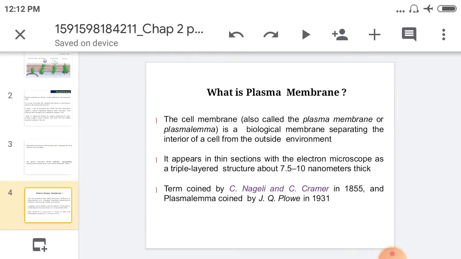Okay. What is plasma membrane? This plasma membrane is a biological membrane separating the interior of the cell from the outside. It appears in a section under the electron microscope as a triple layer structure, 7.5 to 10 nanometers thick, and the term was coined by Nageli and Cramer in 1855.